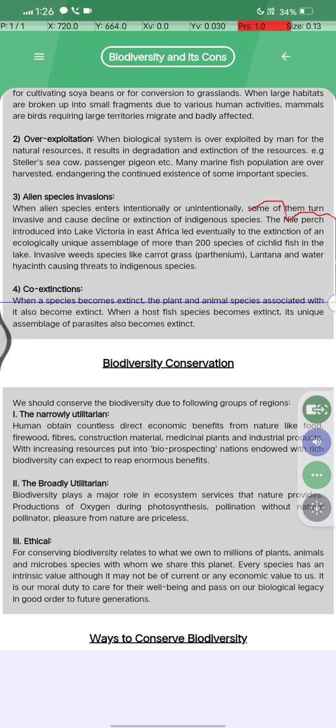Co-extinction: when a species becomes extinct, the plants and animals associated with it also become extinct. It also becomes extinct when a host fish becomes extinct, and a unique assemblage of parasites also becomes extinct.